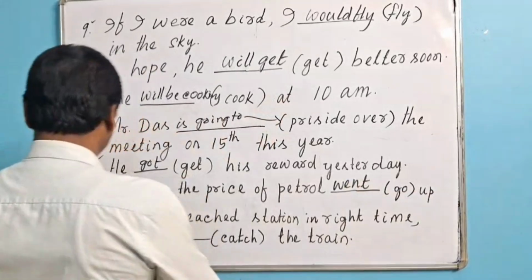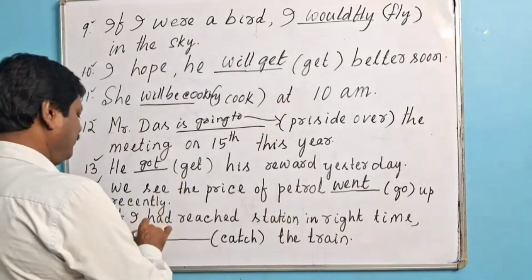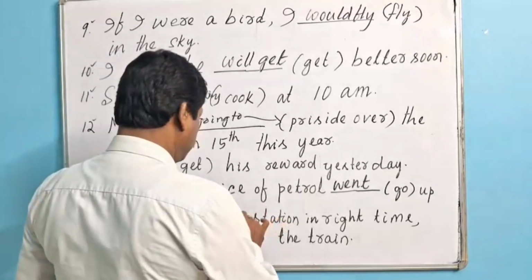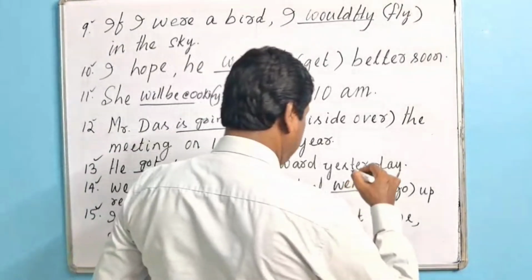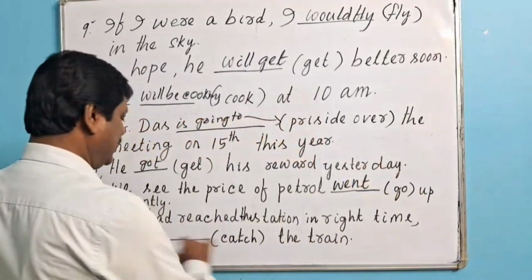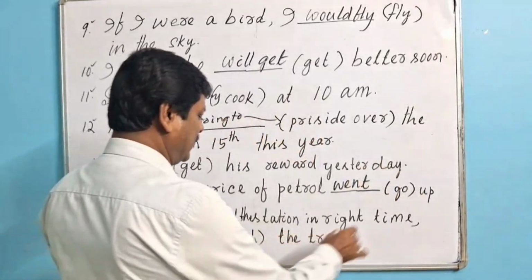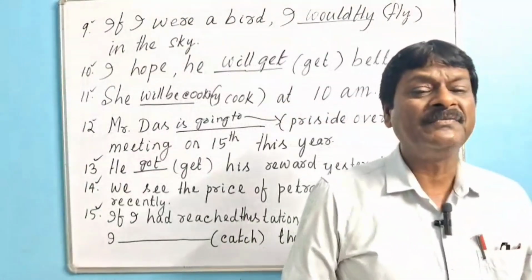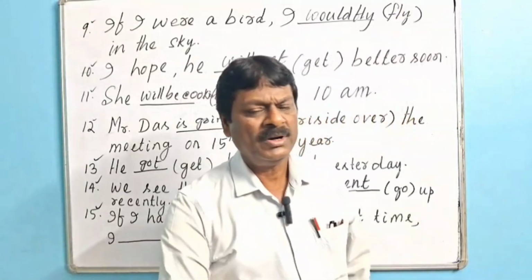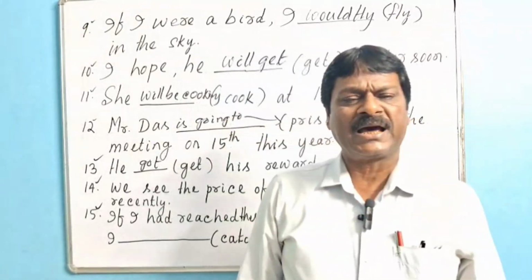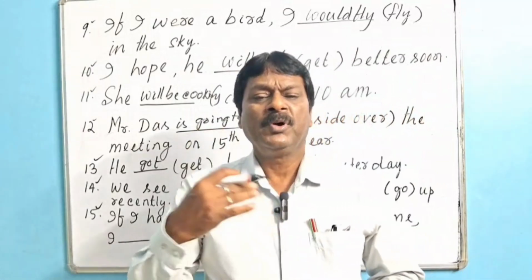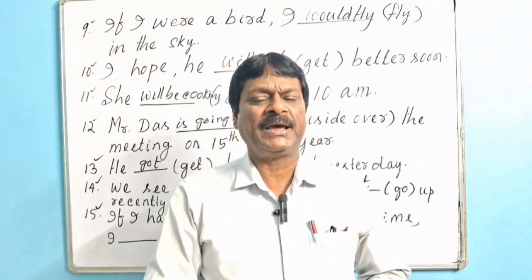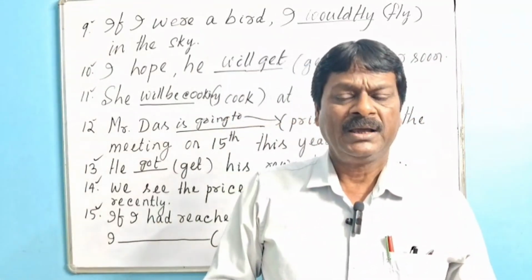Then we shall go for question number 15. If I had reached the station in right time, I dash, within bracket catch, the train. This is the type 3 conditional sentence. Type 3 conditional sentences are imaginary. Actually, they are real, but as the time has elapsed, they have become unreal.